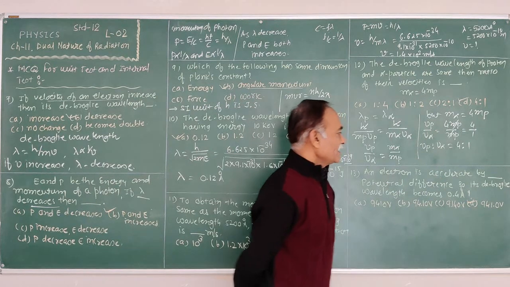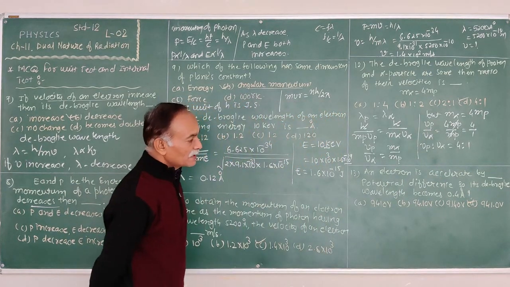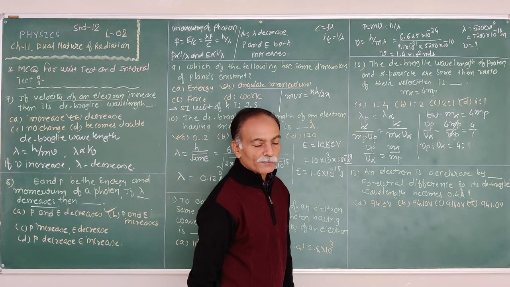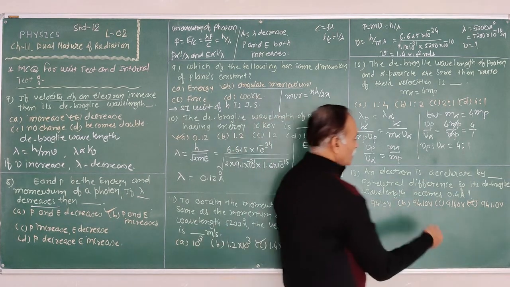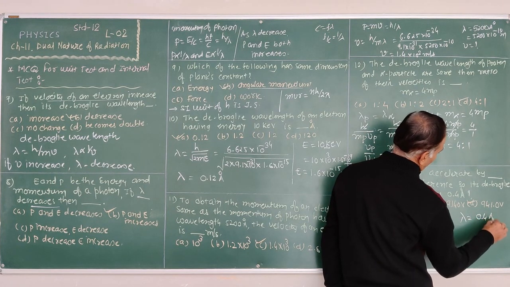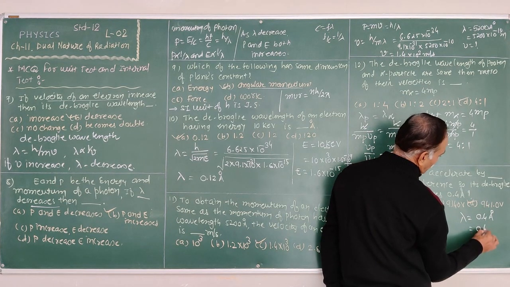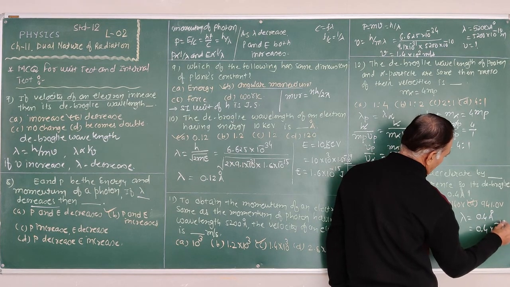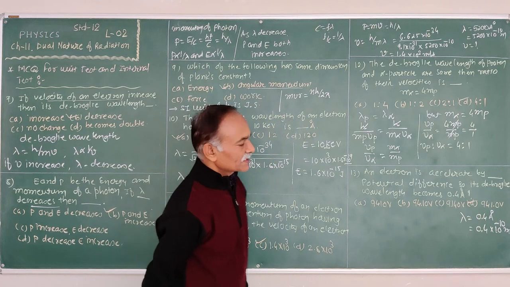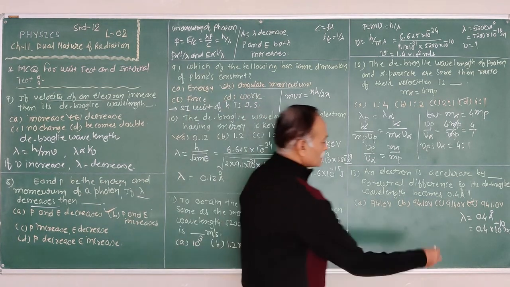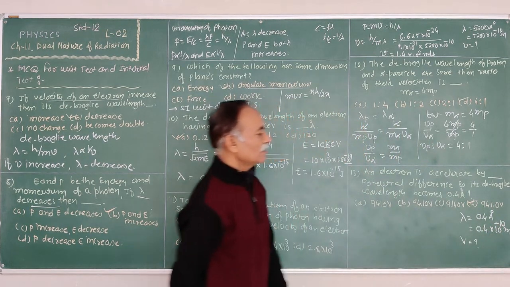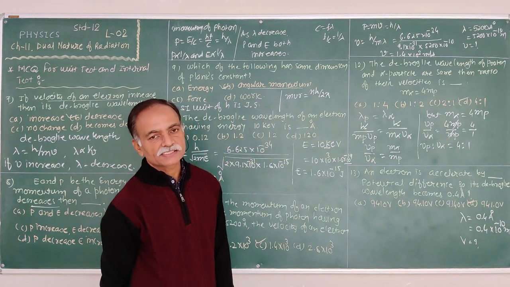Now next, an electron is accelerated by how much potential difference so that its de Broglie wavelength becomes 0.4 angstrom? Here the de Broglie wavelength is given, lambda is equal to 0.4 angstrom. That means 0.4 into 10^-10 meter. So with whatever potential difference the electron must be accelerated, its de Broglie wavelength becomes this.